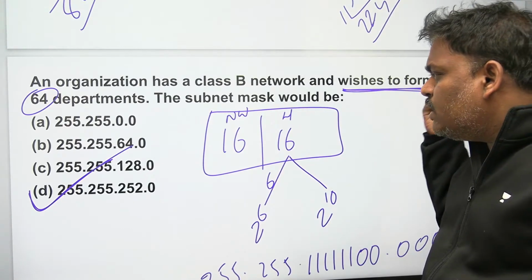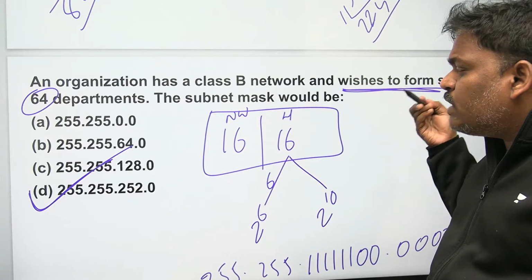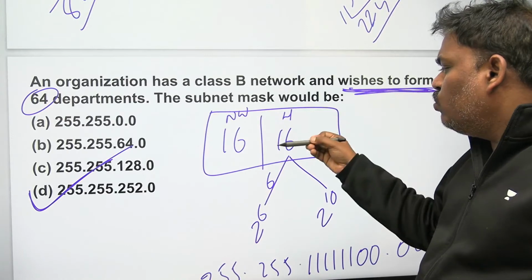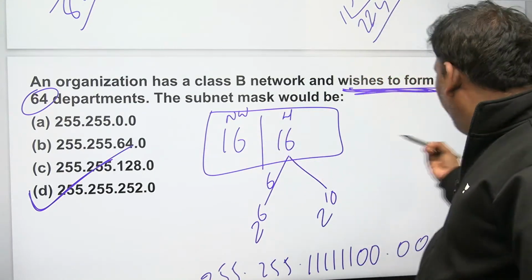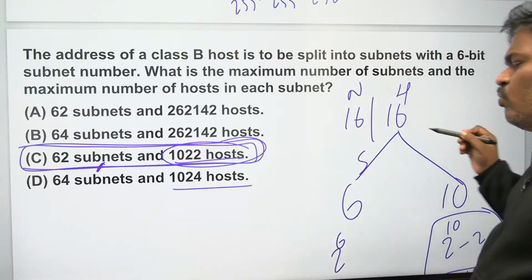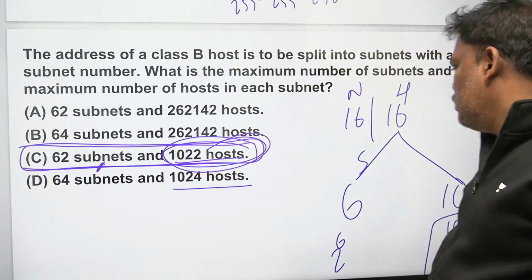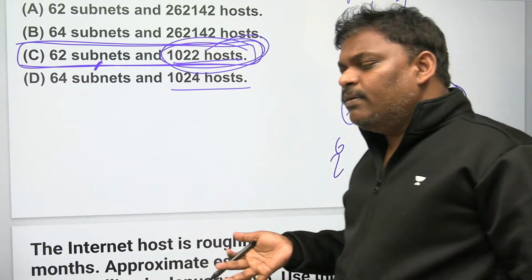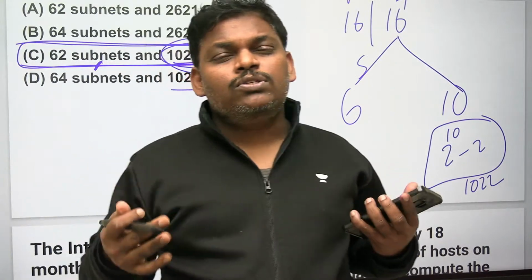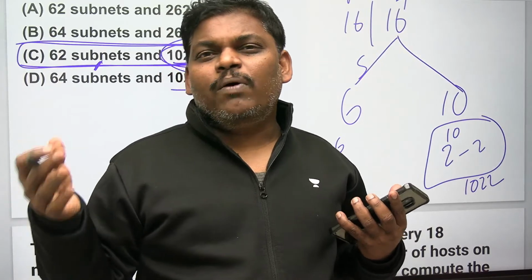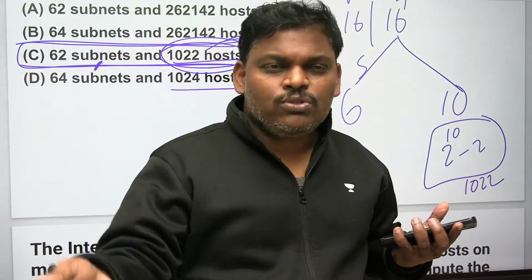Host is always minus 2. For subnets, sometimes you do it, sometimes you don't. When it is not stated, do minus 2 in the subnets also. But anyhow, host itself will give the answer. Don't worry. I am repeating once again. How many hosts possible? Always do minus 2: if 10 bits for host, 2 power 10 minus 2.